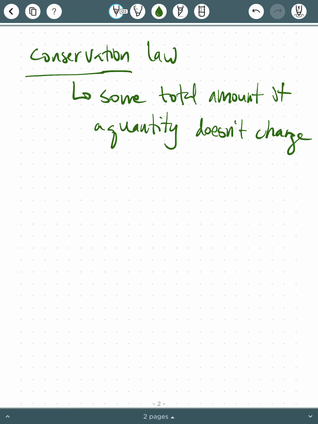So when we have conservation of energy and we say that our initial total energy is our final total energy, that's all we mean, right? So in this case, we think of all the kinds of energy that we have.